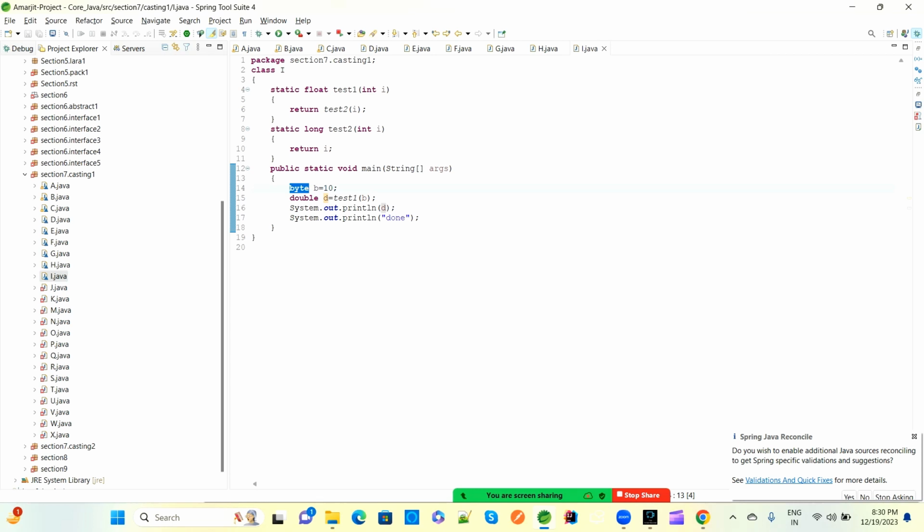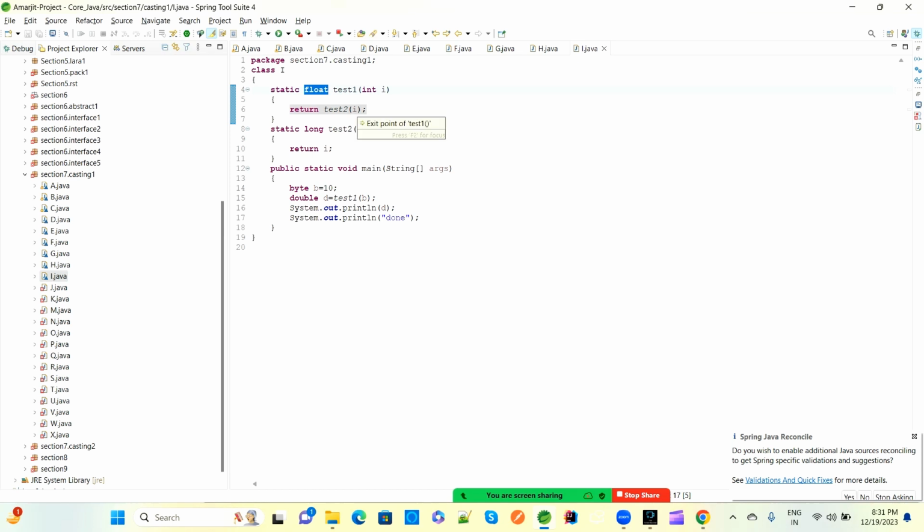So the main method has byte b equal to 10, so this 10 has been assigned here as test1. So test1 has b as a 10, byte type. The compiler will check whether test1 is there or not, test1 is there, this is integer type, so this is fine, assigning from lower to higher. Then the integer type I has been passed here, so this return type has integer type, but this is required as a float type.